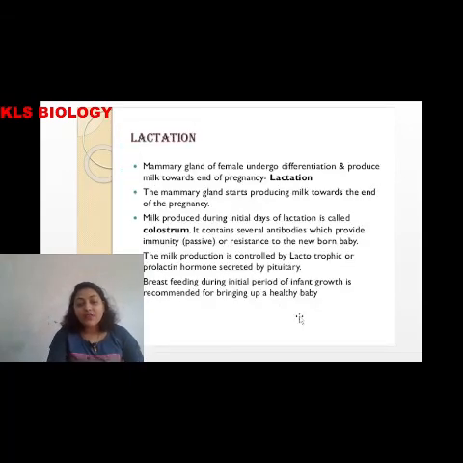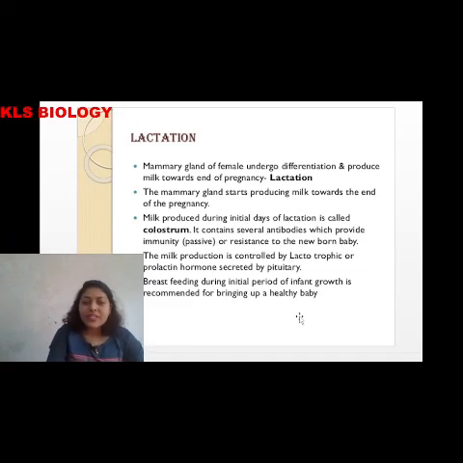Okay, so the last thing we have is lactation. The mammary gland of the female undergoes differentiation and produces milk towards the end of pregnancy, that is called lactation. Okay, and the first milk in the mother soon after delivery is called colostrum. Colostrum, this is a most important MCQ question, it has been asked in the majority of years. The first milk which is yellowish in color is called colostrum. It is very rich in antibodies, which helps as a barrier, an antibody barrier, for the fetus or the newborn babies.